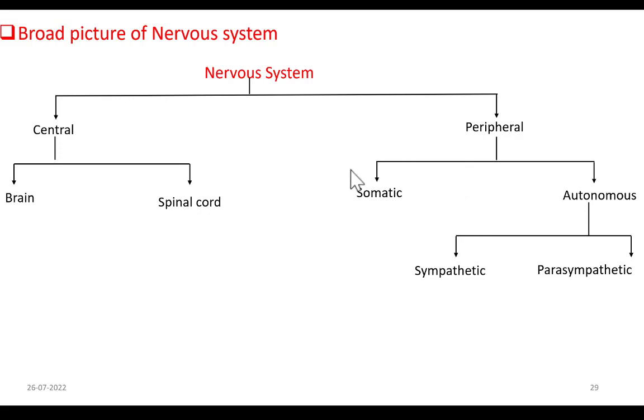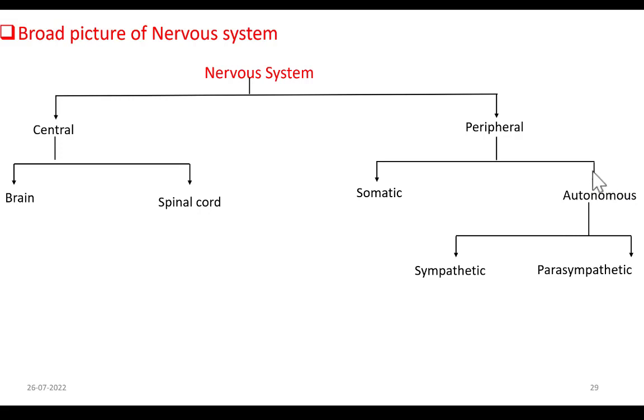Whereas the somatic nervous system is voluntary. For instance, actions such as walking, talking and reading are all under the control of our conscious will. If we want to talk, we can talk. If we want to write, we can write. So such actions are under the control of the somatic nervous system. Got it? So the somatic nervous system is voluntary actions, and the autonomous nervous system is involuntary actions.